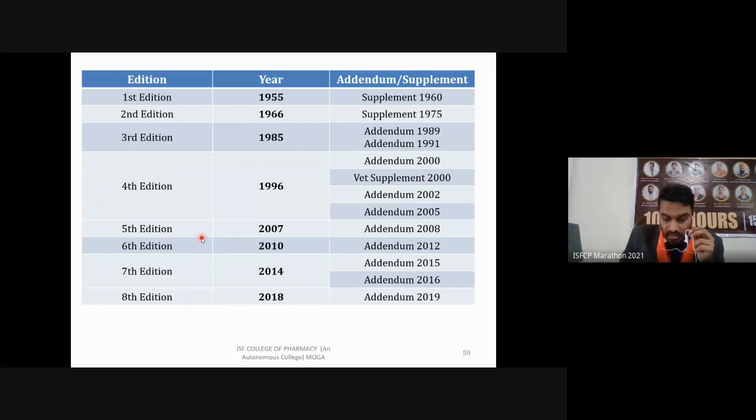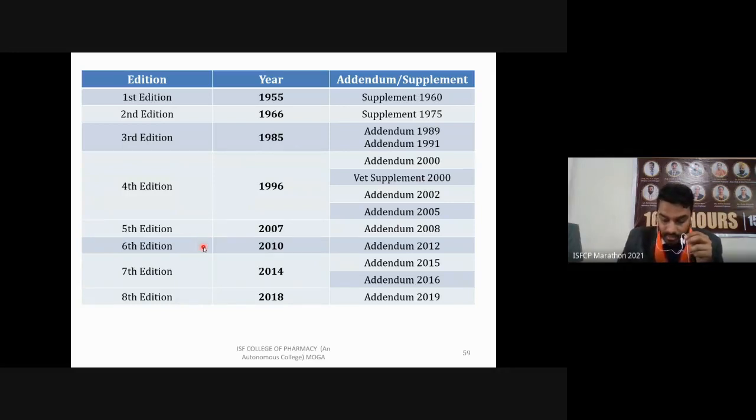Followed by monographs on vaccines and immunosera. So after these drugs, there were other monographs for vaccines which were going to be used, and then immunosera that were used for human use. Then herbs and herbal products were also another addition, with monographs. Then some biotechnology products were also included in the sixth edition of the IP.